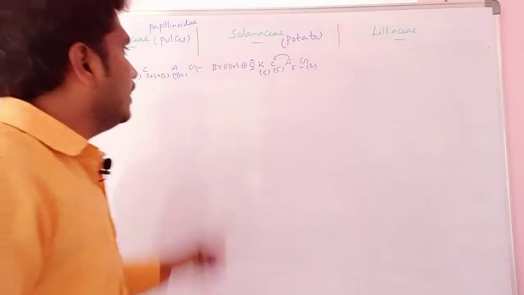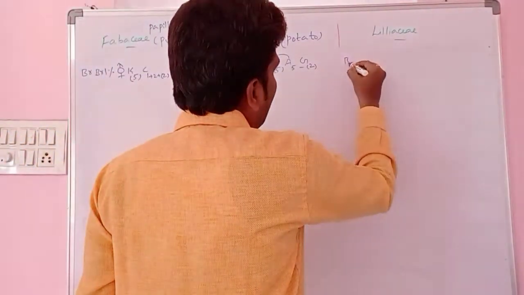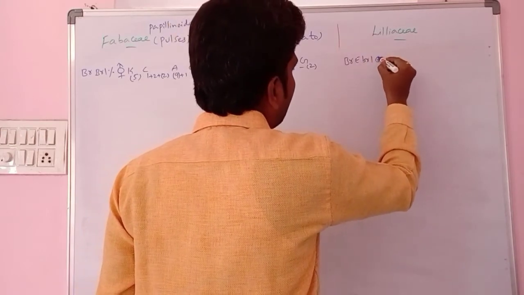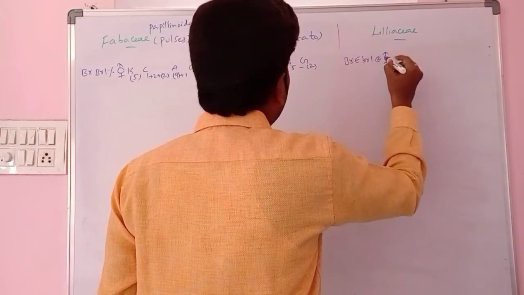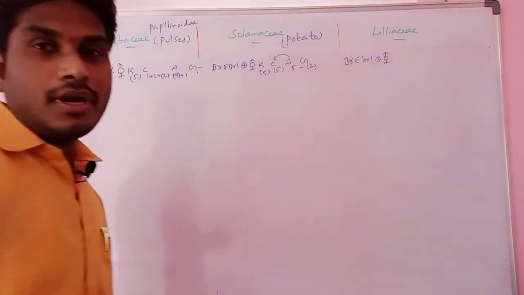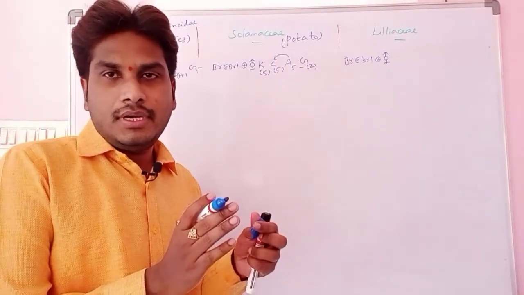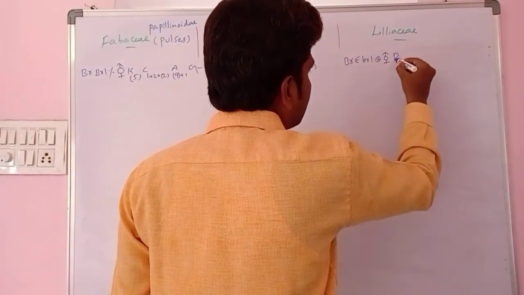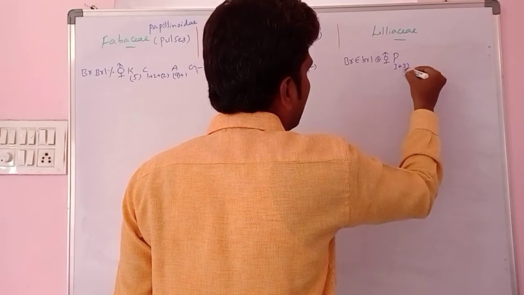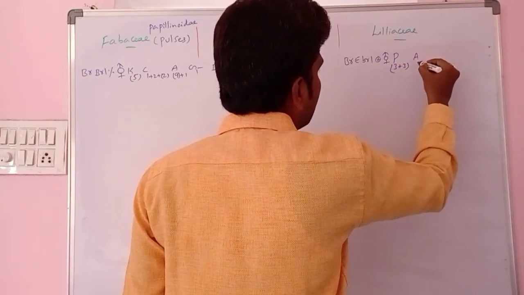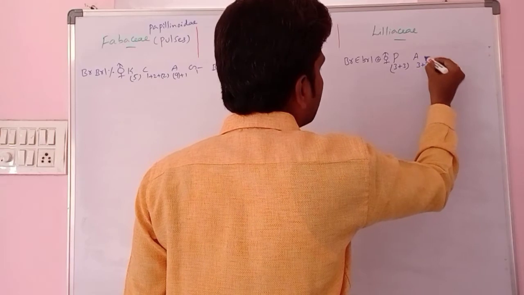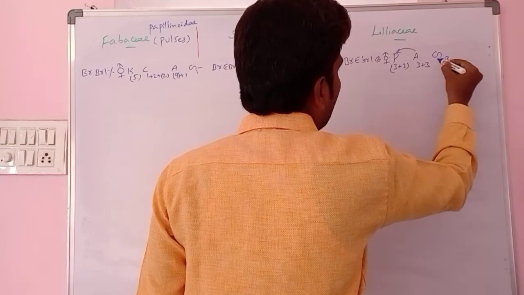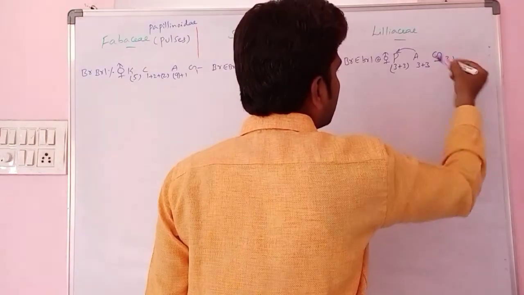Right? Here Liliaceae, same, bracteate, ebracteolate, right? Then actinomorphic, bisexual, and here particularly in the Liliaceae, calyx and corolla are absent. Calyx and corolla both are fused and form a perianth. We can indicate it by P. Perianth, that is tepals, 3 plus 3, both are fused. And androecium consisting of 6 stamens, 3 plus 3, they are not fused with each other, but they are fused with the perianth tepals. Then gynoecium, trilocular, superior ovary, and the gynoecium is also in fused condition.